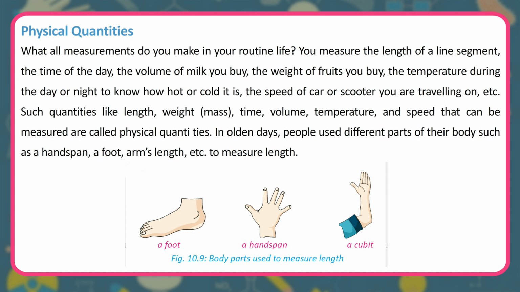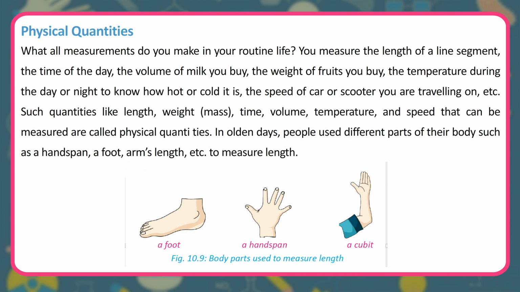Physical quantities. What all measurements do you make in your routine life? You measure the length of a line segment, the time of the day, the volume of milk you buy, the weight of fruits you buy, the temperature during the day or night to know how hot or cold it is, the speed of car or scooter you are traveling on, etc. Such quantities like length, weight, mass, time, volume, temperature, and speed that can be measured are called physical quantities.